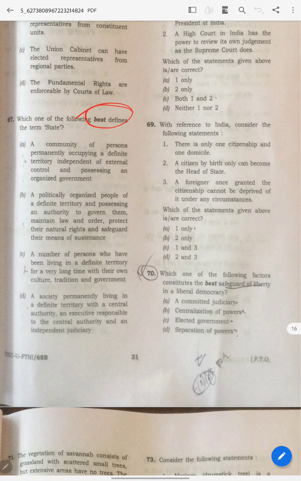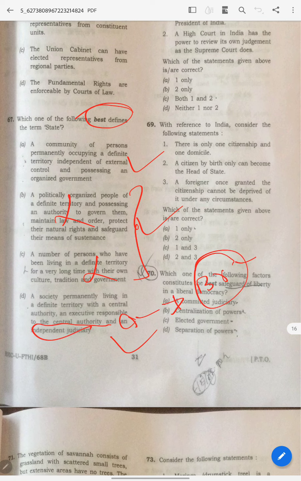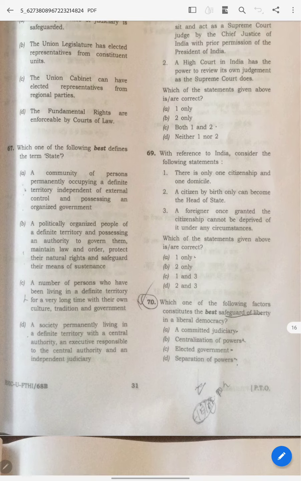The state definition, the best definition. Okay, you can eliminate this and this, because these are bad definitions, not relevant. Now the question comes between here and here. What is a state? Independence of judiciary. Britain doesn't have an independent judiciary. Does it mean it is not a state? If China doesn't have an independent judiciary, is it not a state? Just imagine other states. Don't imagine only India in the examination. Compare other states. Definitely it is not. Answer is A.